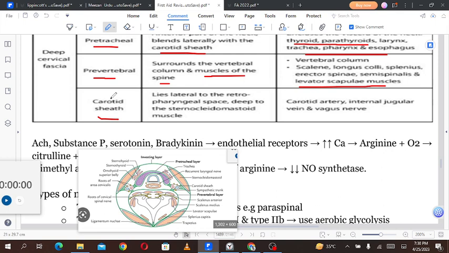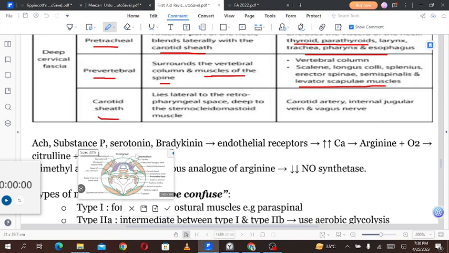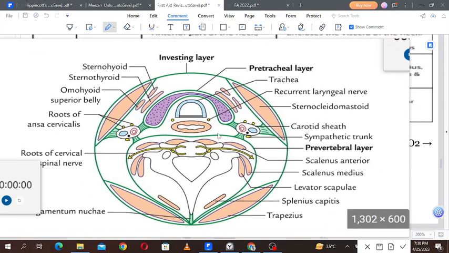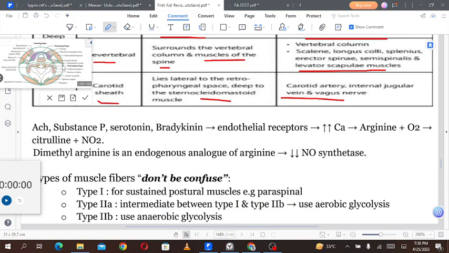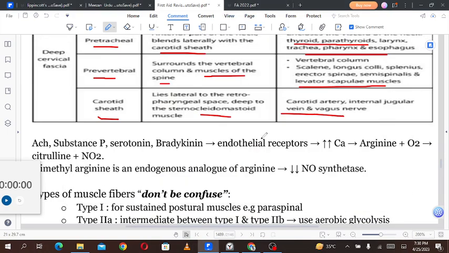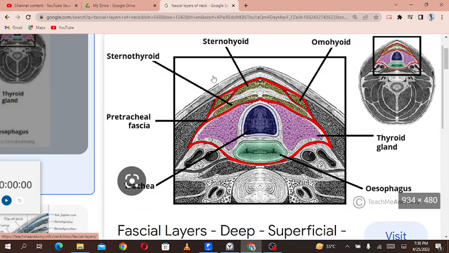The carotid sheath lies lateral to the retropharyngeal space, deep to the sternocleidomastoid muscle. Okay, retropharyngeal space, where is that? I don't know, but this is the carotid sheath over here. The sternocleidomastoid muscle is over here, and the carotid sheath is lying deep to that. It is enclosing the carotid artery, internal jugular vein, and the vagus nerve. If you look over here, this is the carotid artery, internal jugular vein, and the vagus nerve inside the carotid sheath. And all of them are layers of the deep cervical fascia. Let's take a picture of superficial cervical fascia.